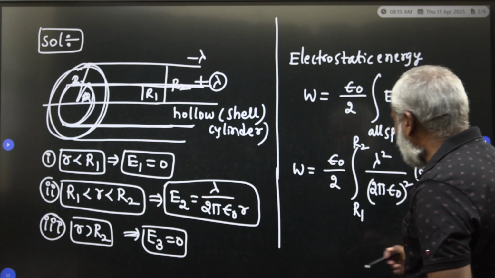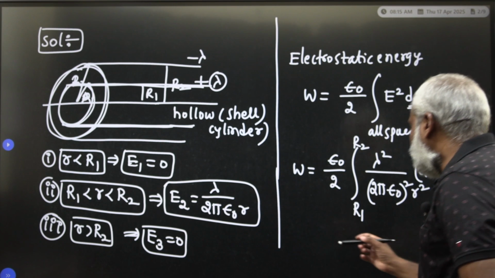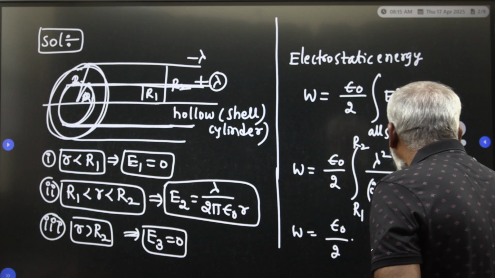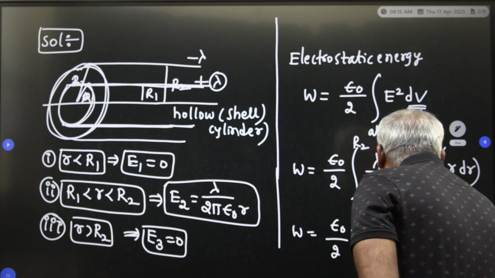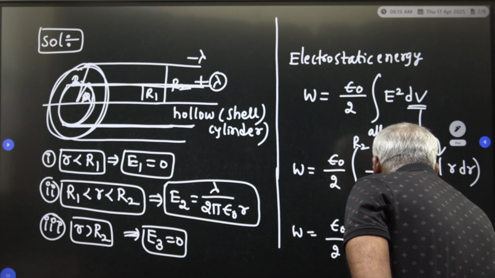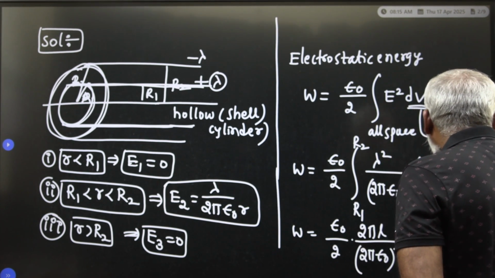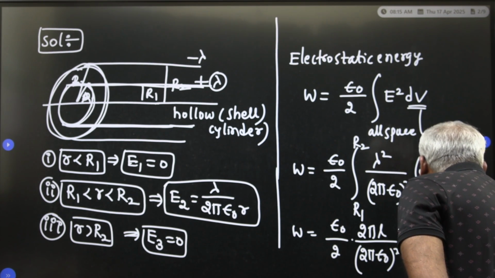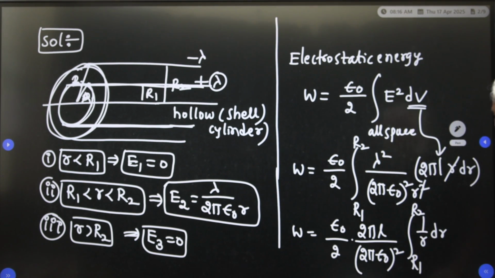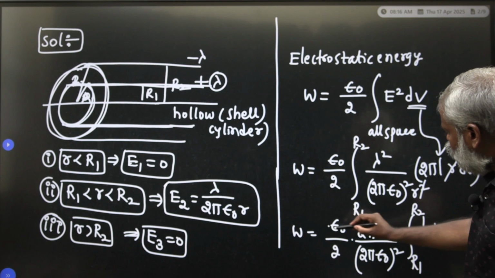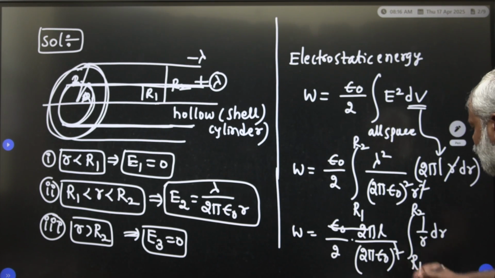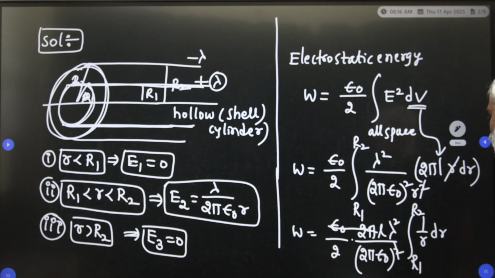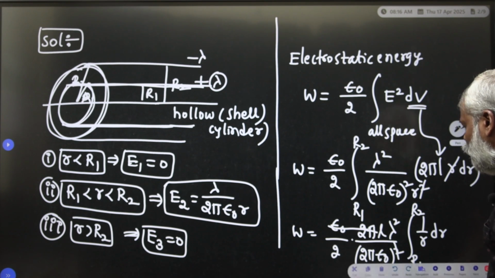So what we can take outside: W is equal to epsilon naught divided by 2 into 2 pi L divided by 2 pi epsilon naught whole square, and one R gets cancelled, leaving the integral from R1 to R2 of 1 by R dr. The lambda square also comes outside.